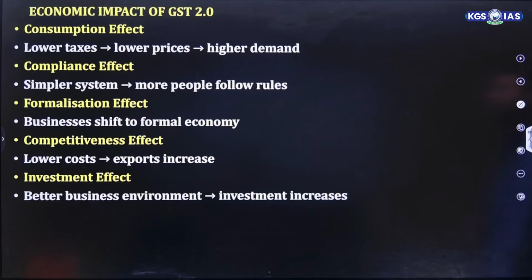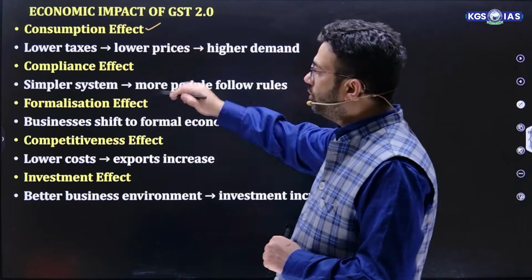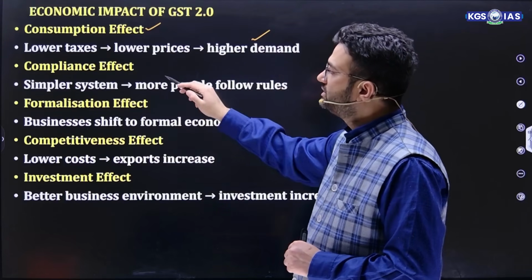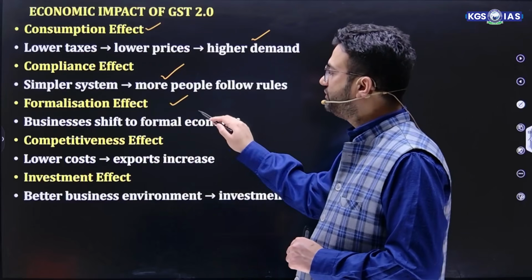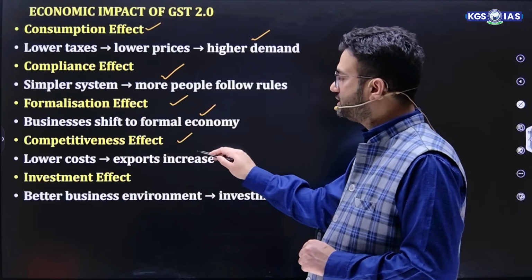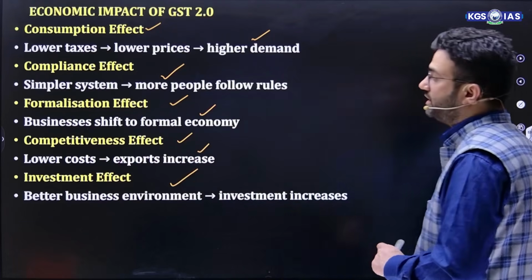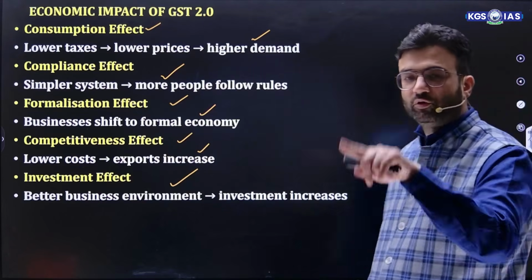Then economic impact of GST 2.0. First is consumption effect. Lower taxes, lower prices, high demand. Then compliance effect, simple system, more people follow the rules. Formalization effect, business shifts to formal economy. Then competitive effect, lower cost, export increases. And investment effect, better business environment, investment increase. This is very important. You can make a proper flow diagram of that.